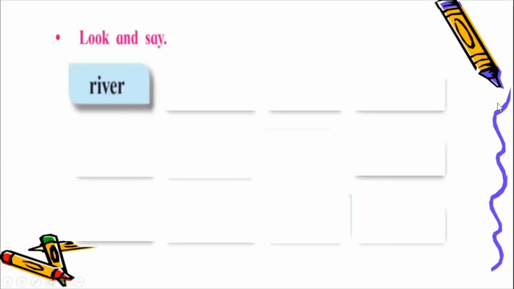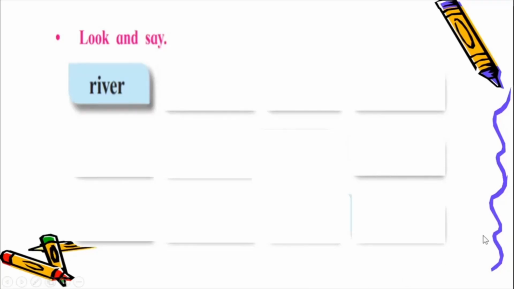Let's do the last exercise in our textbook now. Remember, I told you that remember the names of all the words which are written in red, because towards the end of the lesson I might ask you to look at the word and say it. That is, I will ask you to read the words. So come on, let us see whether you are able to read these words. If you are able to, well and good. Otherwise, I will read it for you once again.